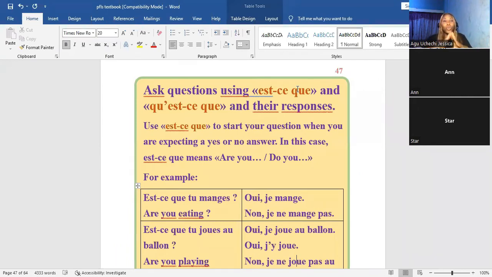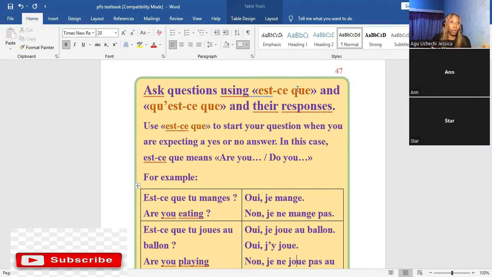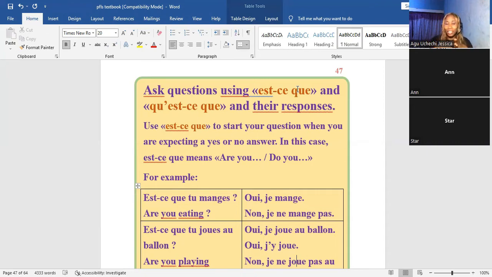So this is one way to use the est-ce que. When you're using est-ce que, expecting a positive or negative answer, it means, are you, like when you're asking, are you sad? Are you hungry? That kind of question. You use est-ce que. Or when you want to say, do you eat rice? Do you play football? You're going to use est-ce que. I hope we understand this.